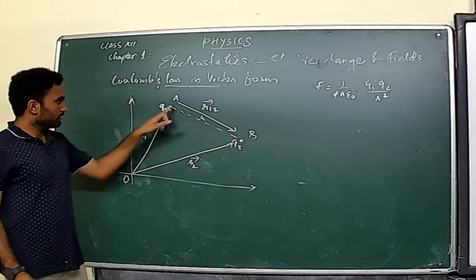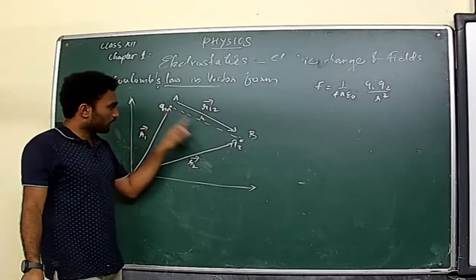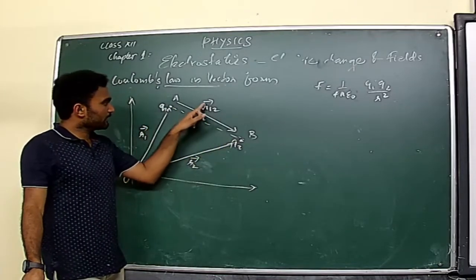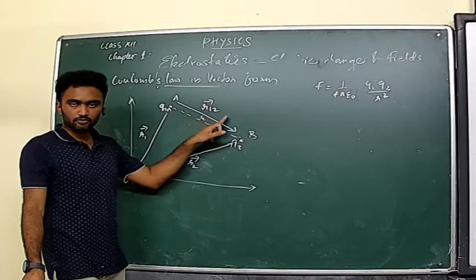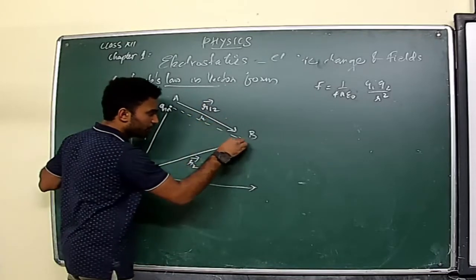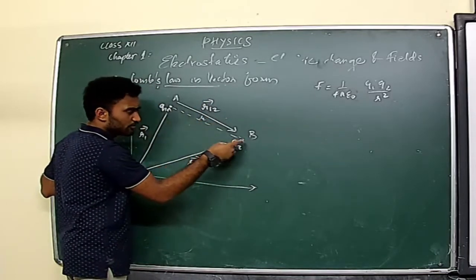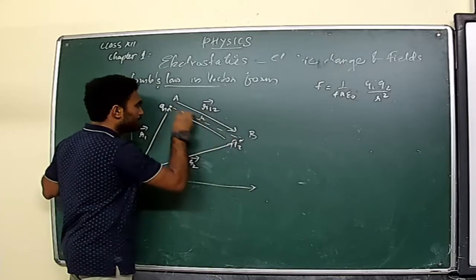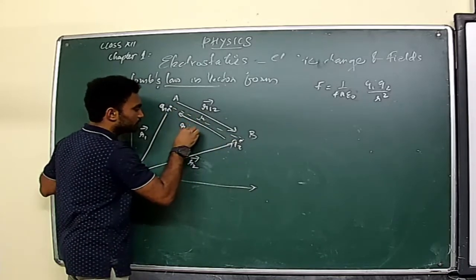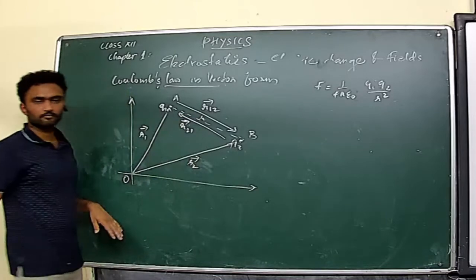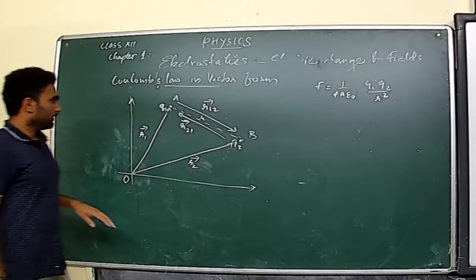Clear? The displacement from 1 to 2 will be the vector R12, whereas if we consider the displacement between these two charges from B to A, then it will be R21. Clear? Okay.